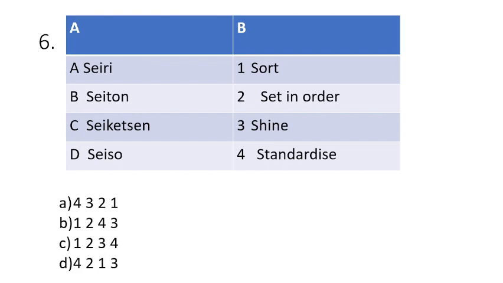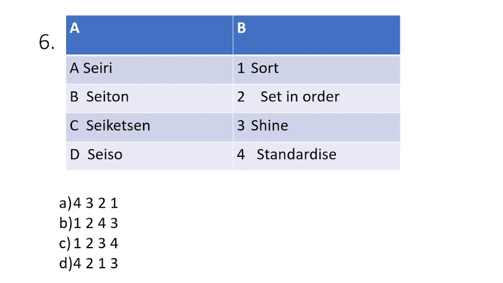So it is basically from the Kaizen. Kaizen is basically the Japanese technique of quality management, which says that for proper quality management, we will have to improve the product quality on a continuous basis. When we talk about continuous improvement, it is called Kaizen. Here there are 5 Japanese S mentioned: Seiri, Seiton, Seiketsu, and Seiso. Let's try to match one by one.